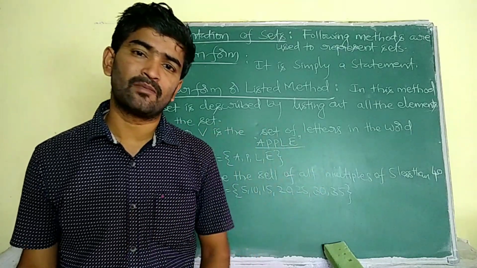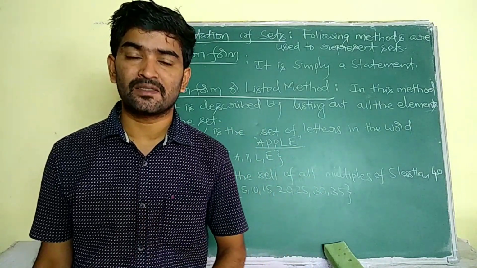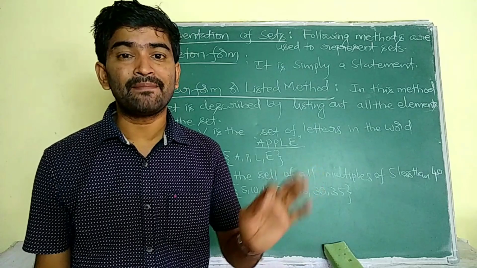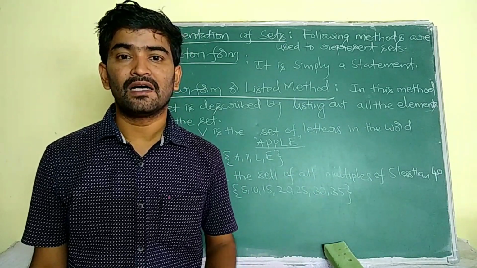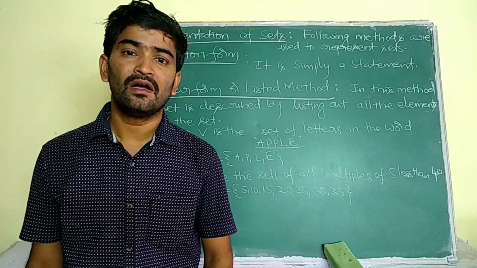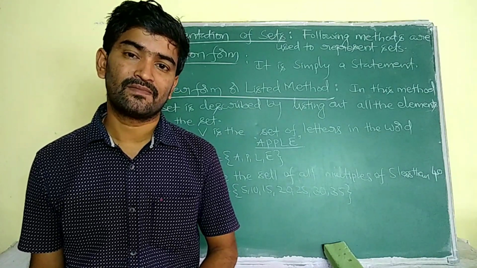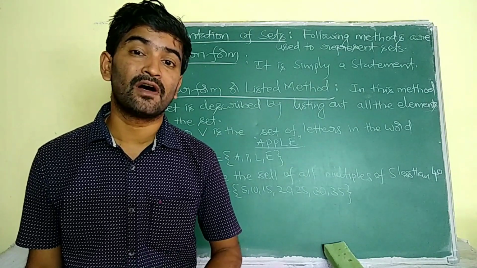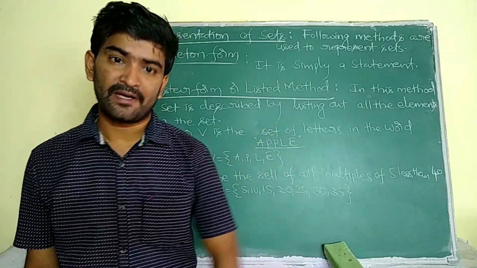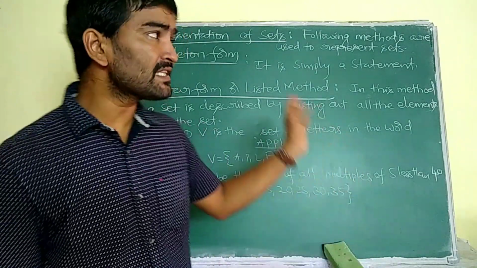Simply, it is a statement. The chief ministers of Andhra Pradesh, or the prime ministers of India, or the presidents of America. All these are statements which represent a set. That's why this is known as semantic form or statement form. Okay, this is one method.